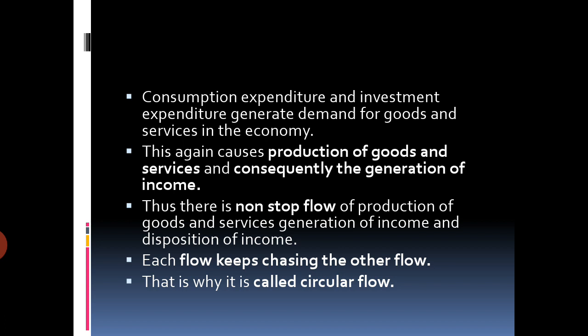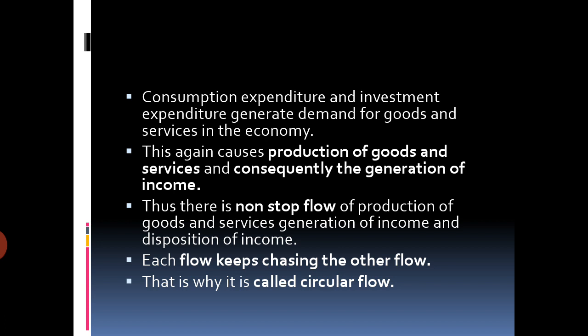So this process will continue. There will be no end. As I started with my topic, it is in the form of a circle. Production led to income generation led to expenditure, and because of the expenditure, since there is demand in the economy, again there is production, again production will lead to income generation, and again expenditure. So this process will keep on going continuously.